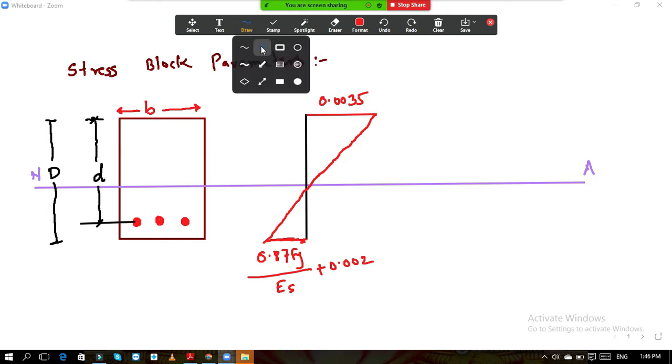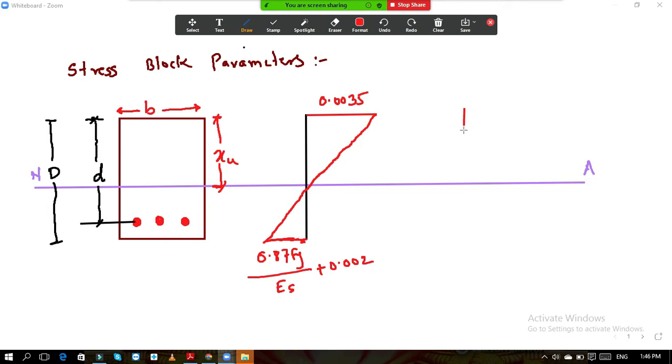Now again, before going to the stress distribution diagram, this is the neutral axis. The depth of the neutral axis from top, this distance, is denoted by the letter Xu. Xu is nothing but the depth of the neutral axis. Okay, so now again, if I draw the stress distribution, this is the important thing.